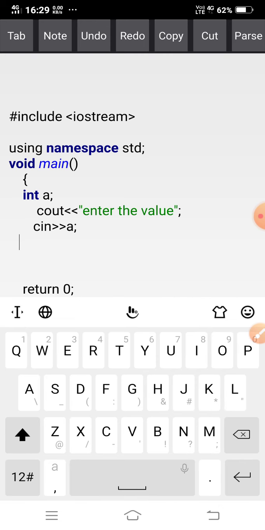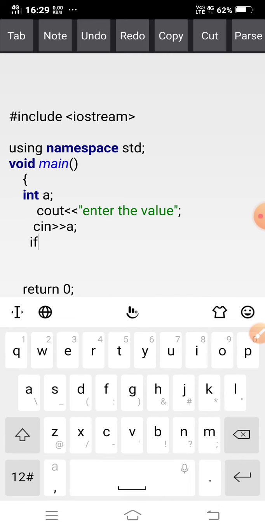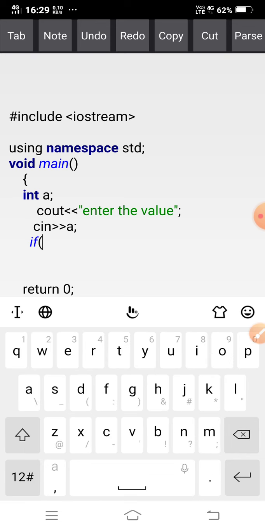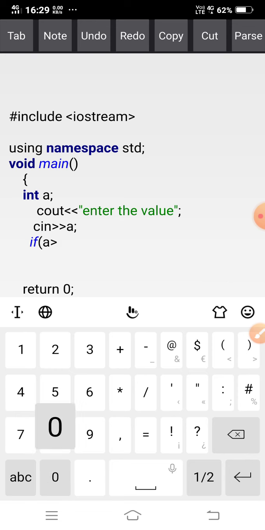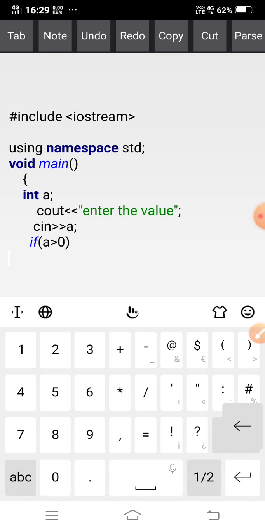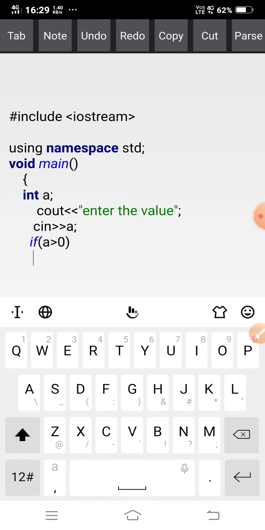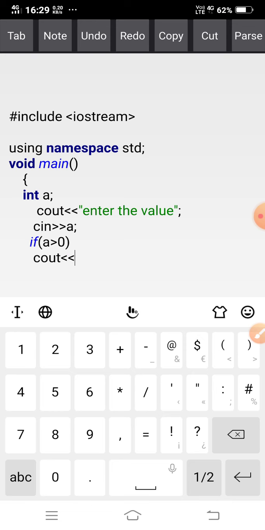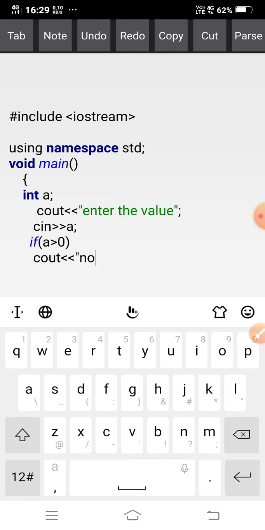Okay, next is if. My condition will start now. If a greater than 0, then cout number is positive.